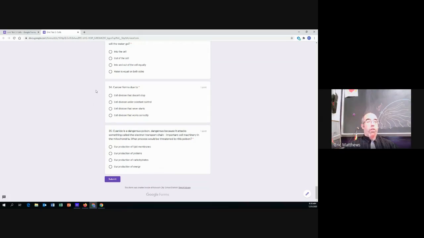Last two. Number 34. Cancer forms due to what? So cancer forms due to cell division that doesn't stop, cell division under constant control, cell division that never starts, or cell division that works correctly. Which one of these would be cancer? Cell division that doesn't stop, that is under constant control, that never starts, or that works correctly?